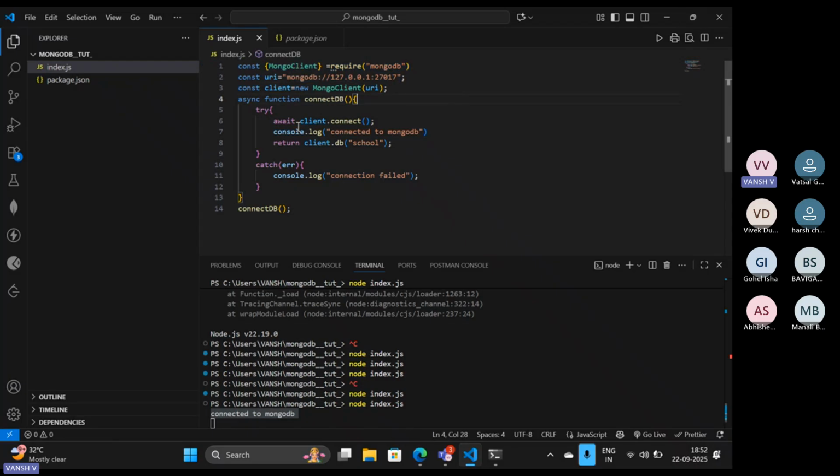Okay. And then in the try and catch block, we are providing the error part, so that if an error happens, then you will get a console message like this. Otherwise, it will print "connected to MongoDB successfully". Okay. So this is what we were doing over here in this particular thing. I hope it is clear.